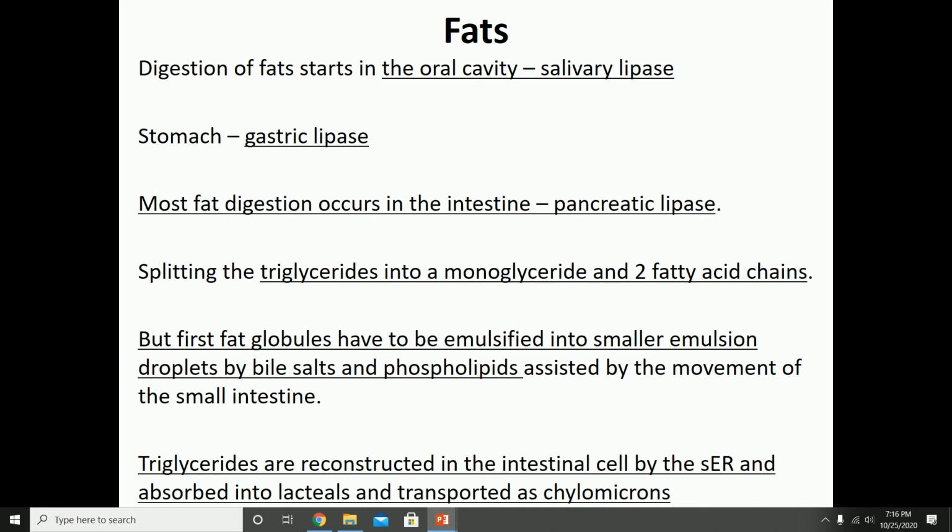And after absorption of the monoglyceride and the fatty acid chains, the intestinal cell is going to reconstruct them back into triglycerides. And then that triglyceride will be absorbed into the lacteals, which are the lymphatic capillaries found inside of the intestines, and they are going to be transported as chylomicron. Chylomicron is a triglyceride surrounded with proteins. Remember, triglycerides are fat, so they are not water soluble. In order to be transported, they have to be surrounded by proteins.